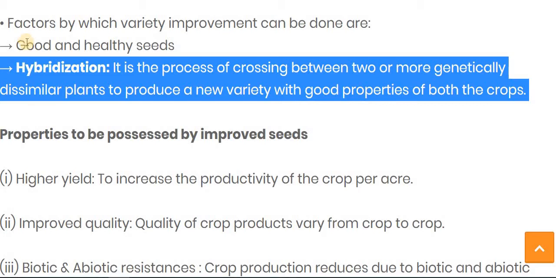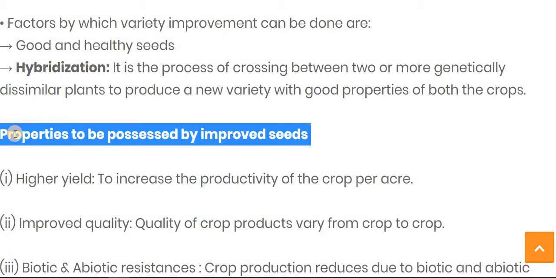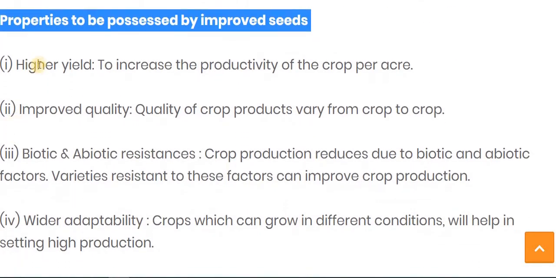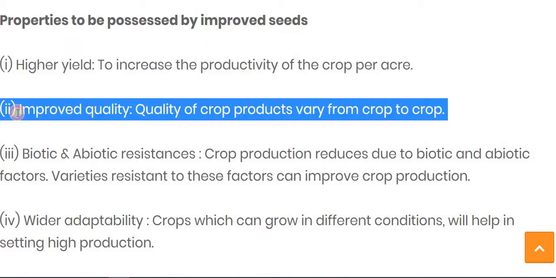Now let's discuss the properties to be possessed by the improved seed. If we improve the seed by hybridization or by the gene manipulation technique, then we have to discuss which kind of properties those crops have. The first one is higher yield: to increase the productivity of the crop per acre is called higher yield. The second one is improved quality. The quality of the products varies from crop to crop.